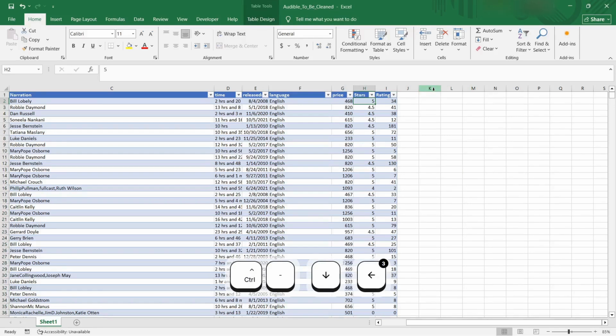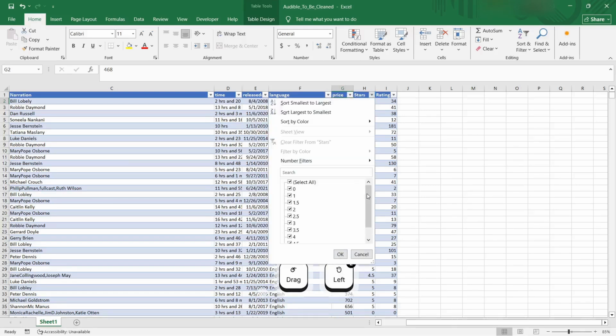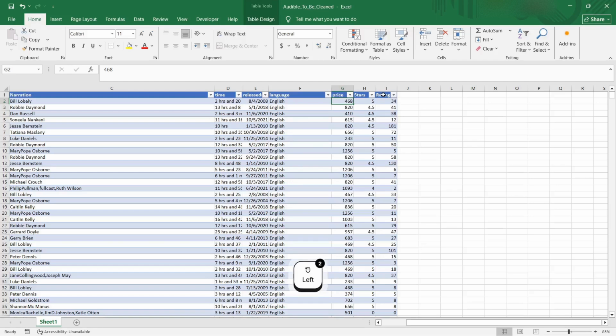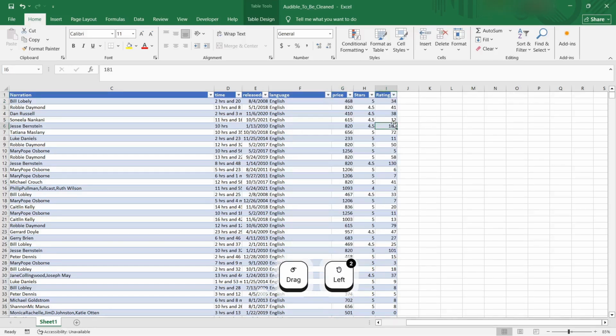Alright, so we have stars, we have rating, we have price. Hopefully it's all cleared. Yes. Stars, 0 stars, rating 1, 2. Okay, so there is some issue here.